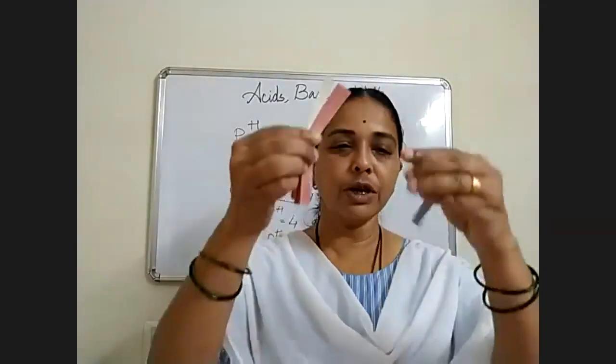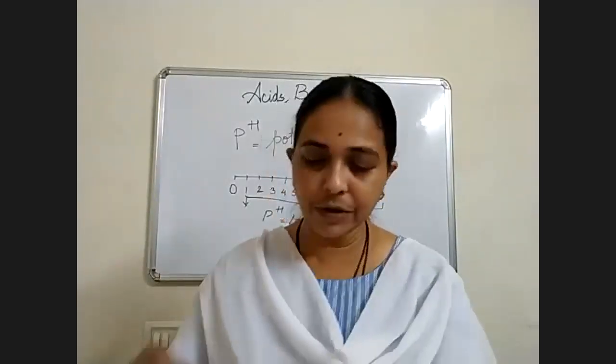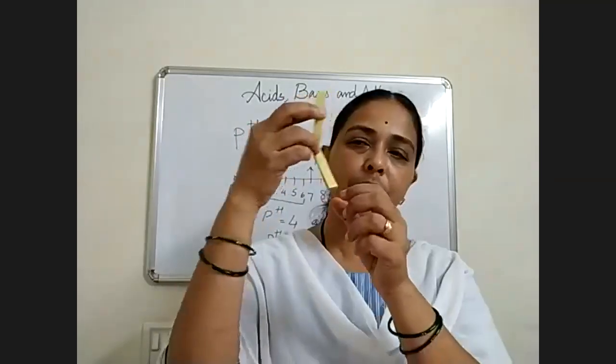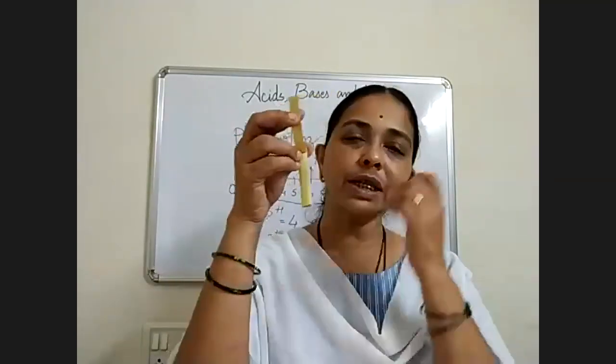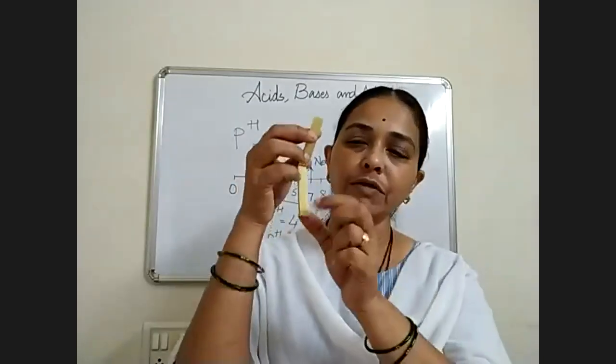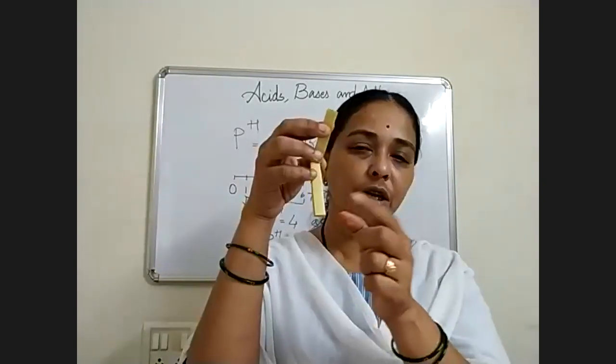So these are your litmus paper. You must be familiar with that. As well as we have pH paper also. You could see this is a pH paper, green in color. If it is asked what is the color of universal indicator, then you have to give the color of universal indicator is green or yellowish green in color.